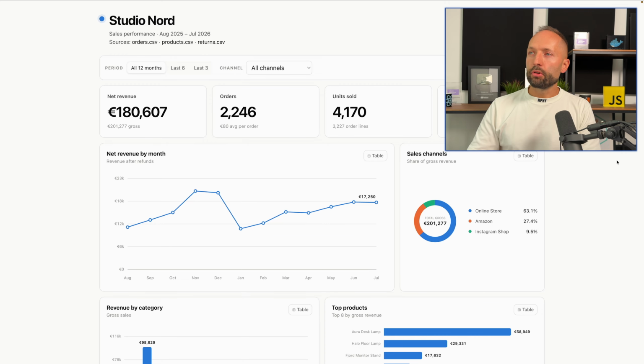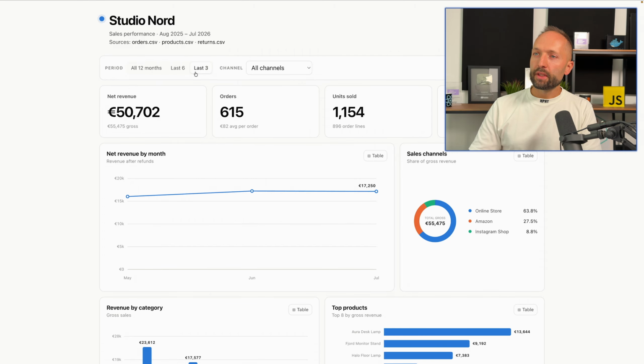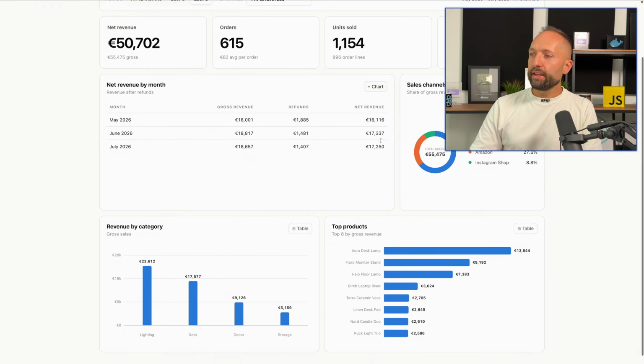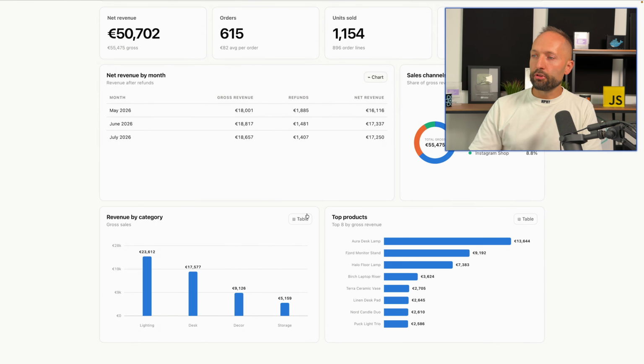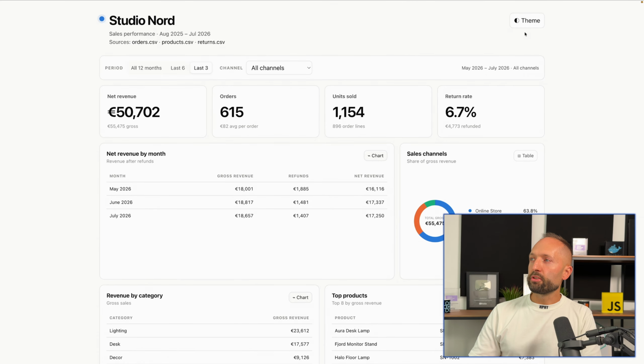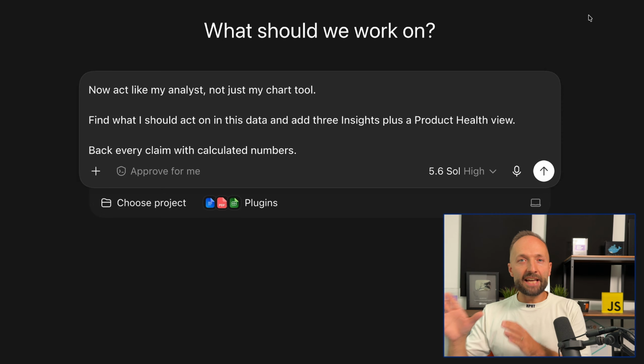This first prompt provided this dashboard here. It allows me to select the period. I can check my revenue either via chart or via table, and I also get some more insights into the revenue by category and also my top products. I can also switch the theme if I want to. So this is a nice first generic analysis, but I want to dive deeper. I want to get more insights into that data and also get some actions that I could perform based on this analysis. My next prompt was more about the analyst part now.